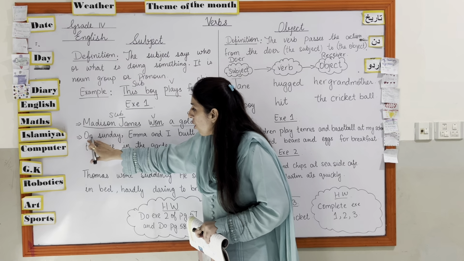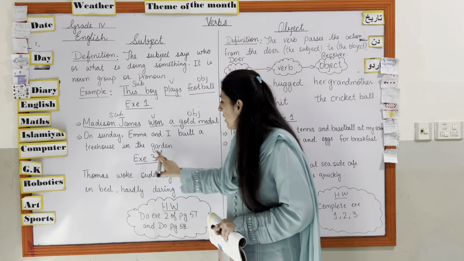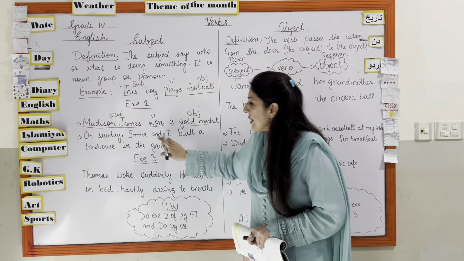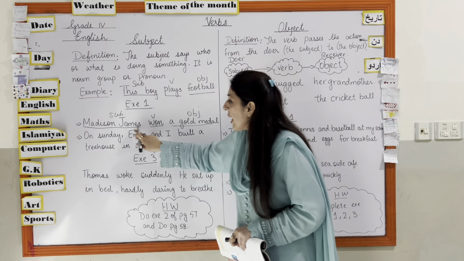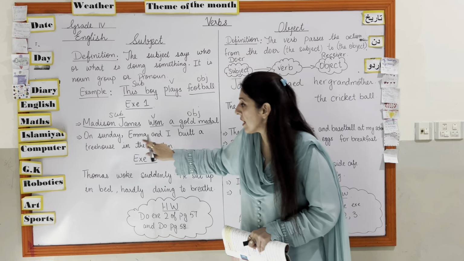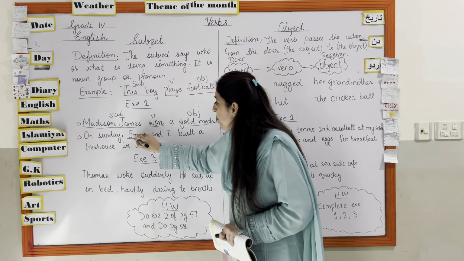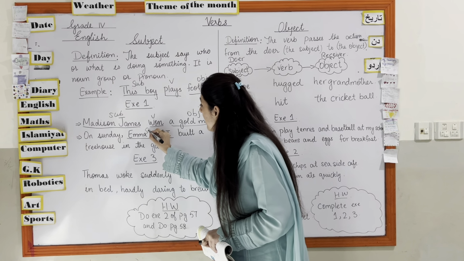Same like that, on Sunday, Emma and I built a tree house in the garden. So what is the subject in the sentence? Emma and I. Okay, the person who is doing the action is called the subject. On Sunday is not the subject over here. So Emma and I, the persons who are doing the action, are called the subject.